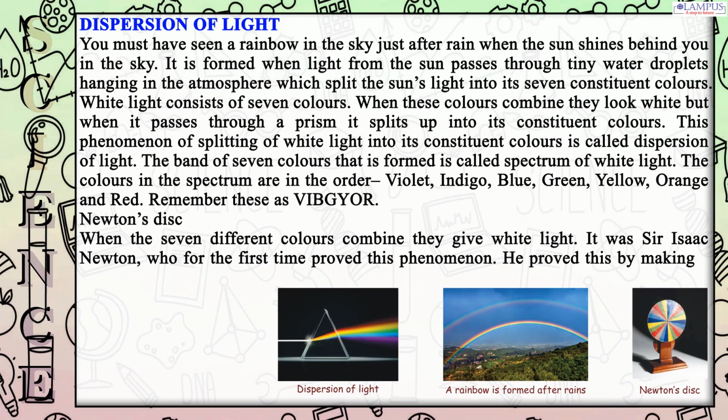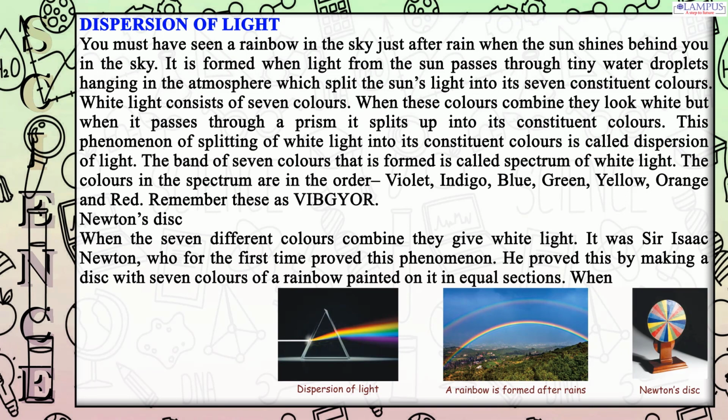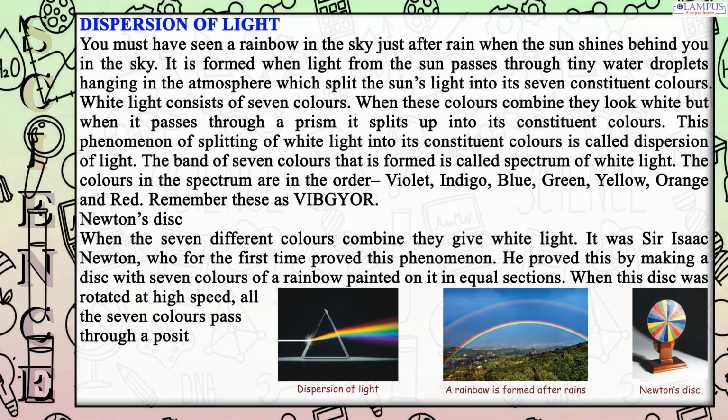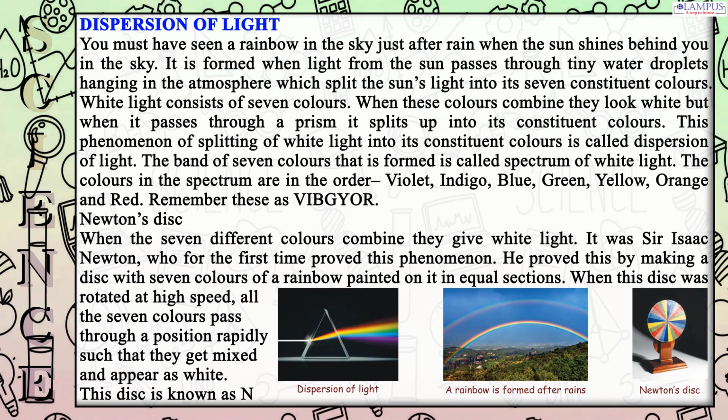He proved this by making a disk with the 7 colors of a rainbow painted on it in equal sections. When this disk was rotated at high speed, all the 7 colors pass through a position rapidly such that they get mixed and appear as white. This disk is known as Newton's disk.